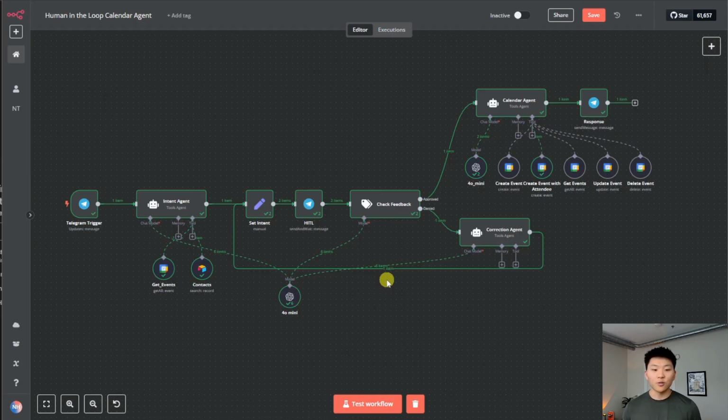And then you could get in here and you could just mess around with the prompting of the intent agent and the correction agent and all this kind of stuff, and really just customize this thing to make sure it fits the way that you want a calendar assistant to act for you.